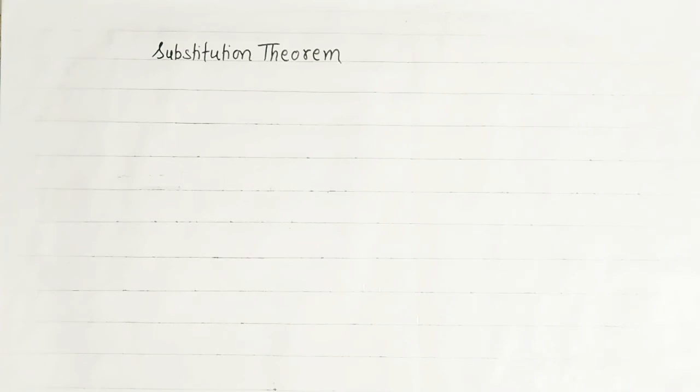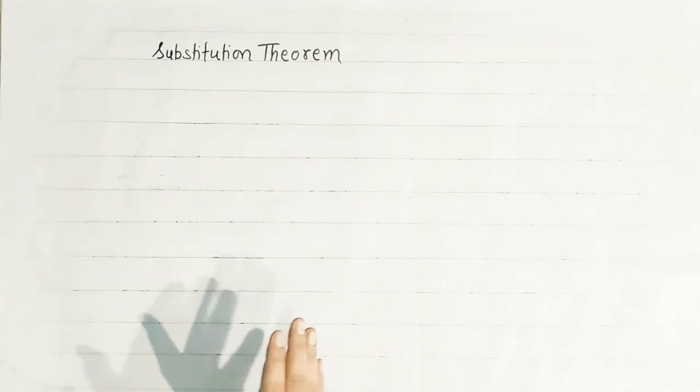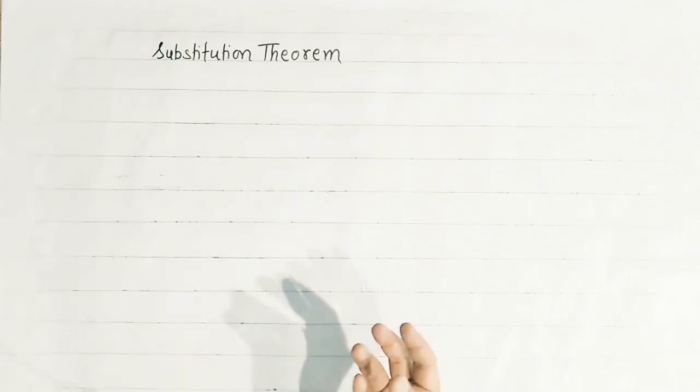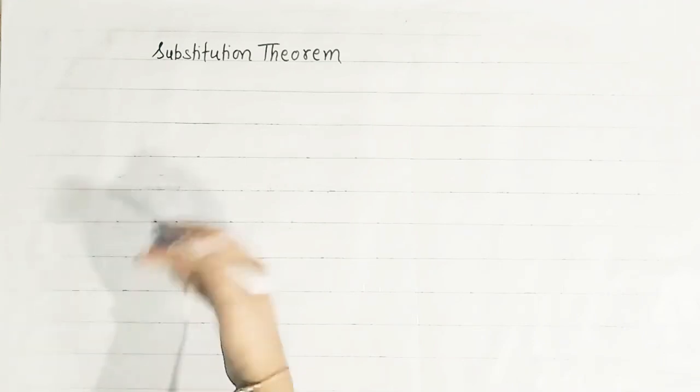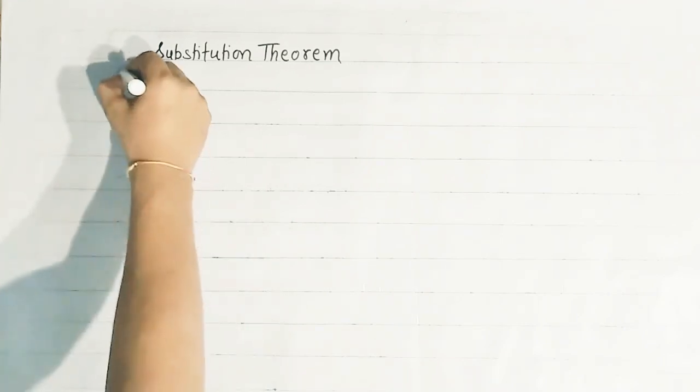Friends, in this video, I will tell you the concept of substitution theorem. So in this theorem, the statement is, in a linear network, any branch can be replaced by a different branch provided the remaining network voltage and current are undisturbed and new branch current and new branch voltage must be same as previous one. So first you write the statement. After that I will explain this by an example.